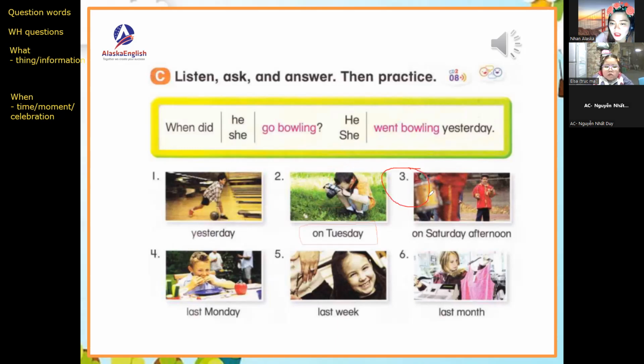How about number three? When did he see a parade? He saw a parade on Saturday afternoon. Very good. How about number four?